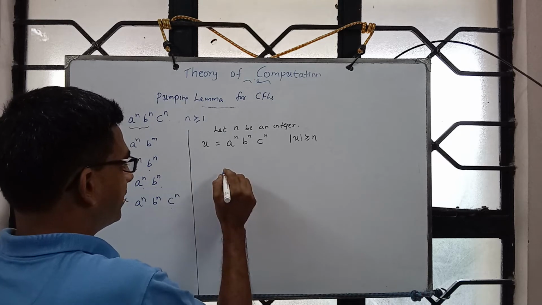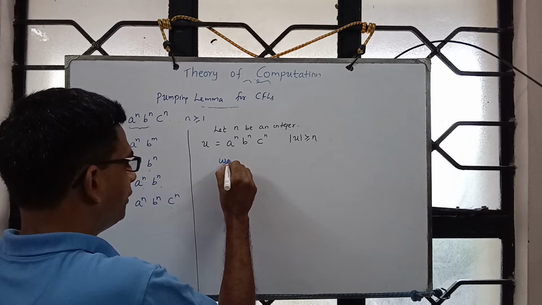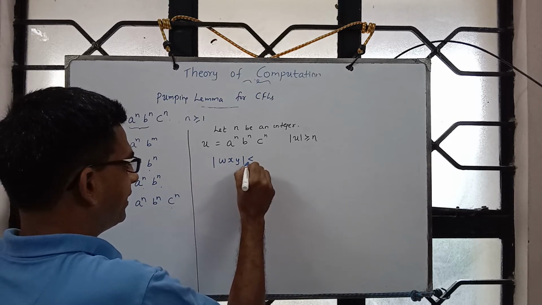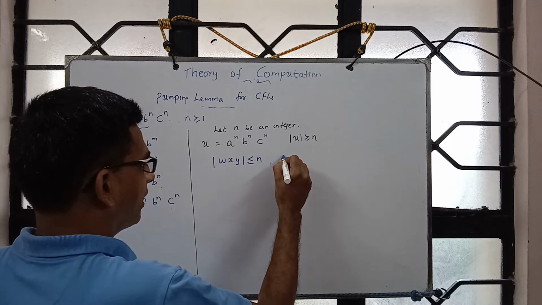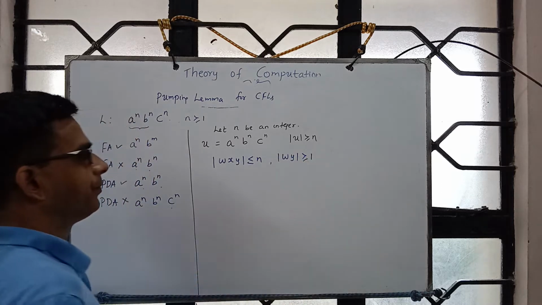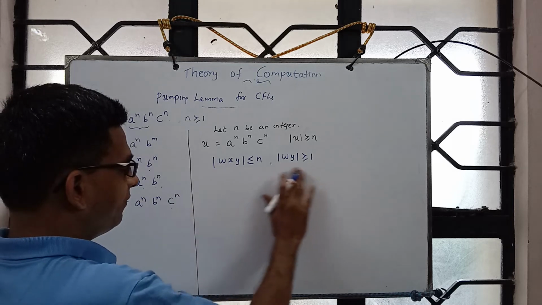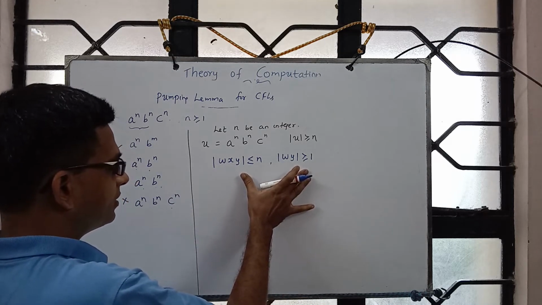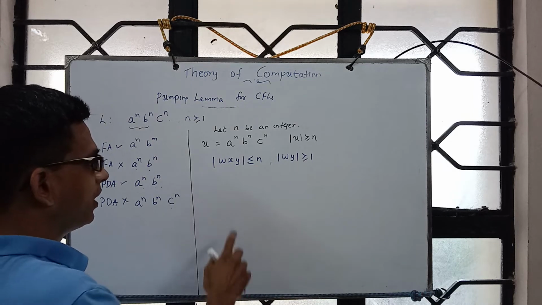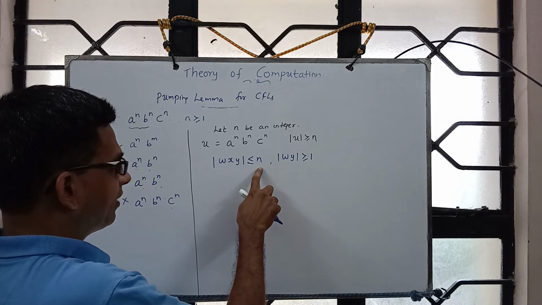Let's decompose respecting the property that the cardinality of wxy is at most n, and wy is at least 1. Whatever way we decompose respecting this, we should come up with one i. Now wxy is at most n.